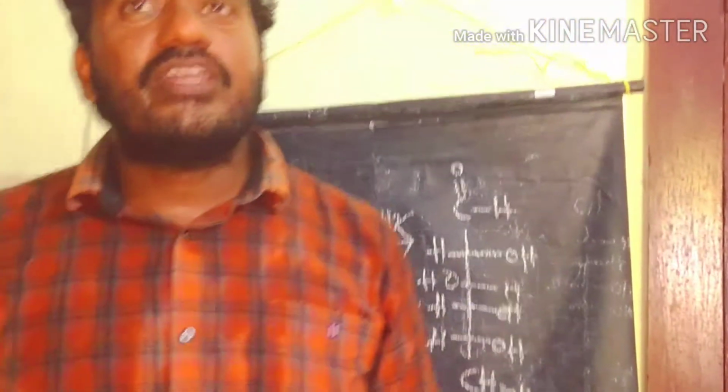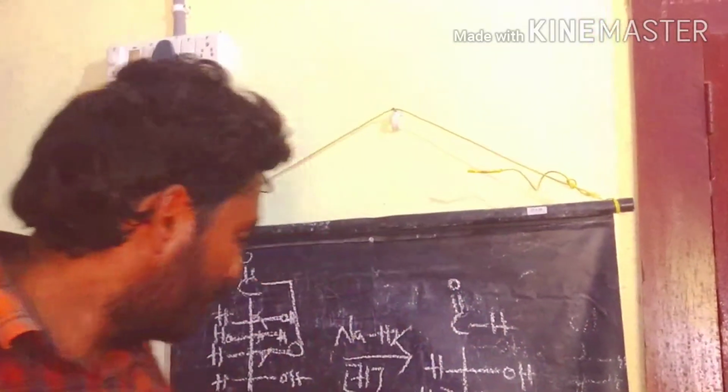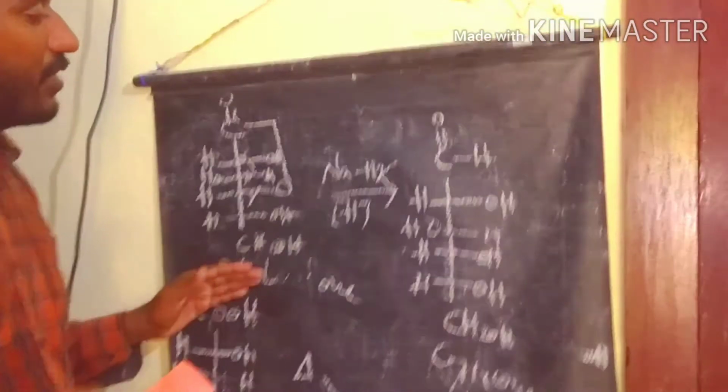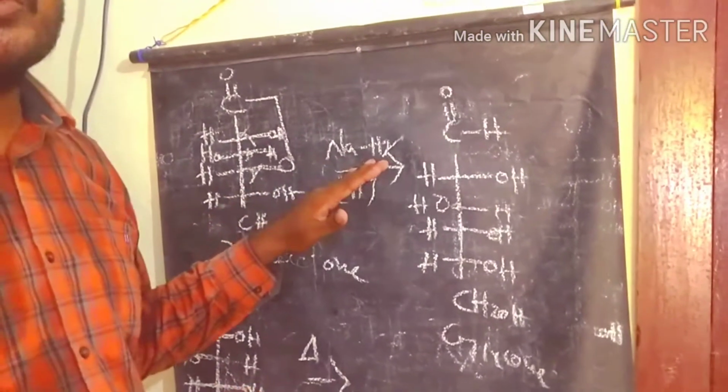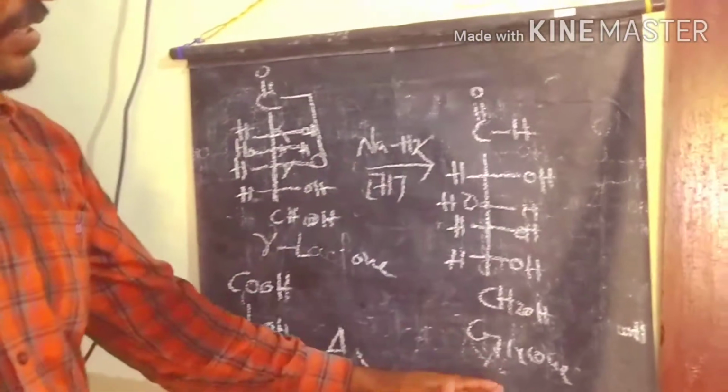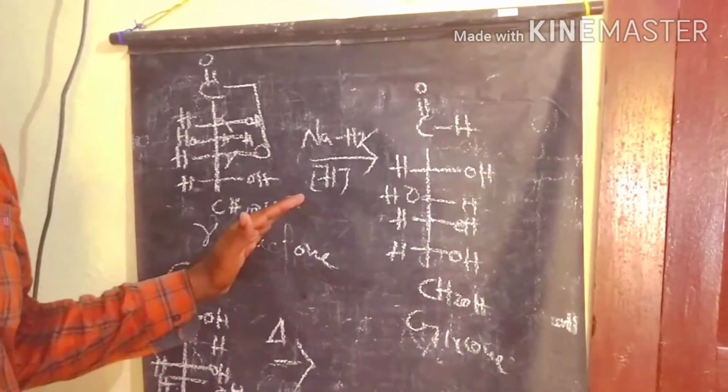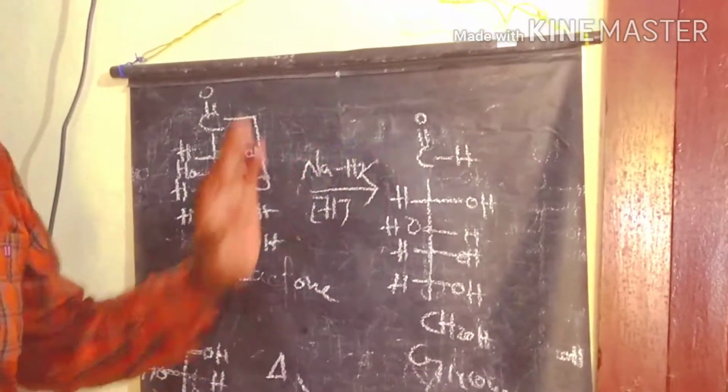Then after the cyanide hydrolysis, we get the acid form. That acid is gluconic acid. That gluconic acid, on heating, forms the gamma lactone. Then the gamma lactone reacts with sodium amalgam, and finally we get glucose as the product. So this is the lower aldose to higher aldose preparation.